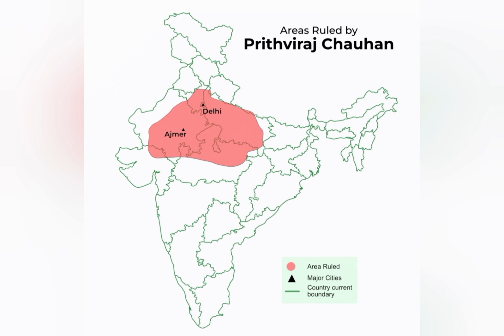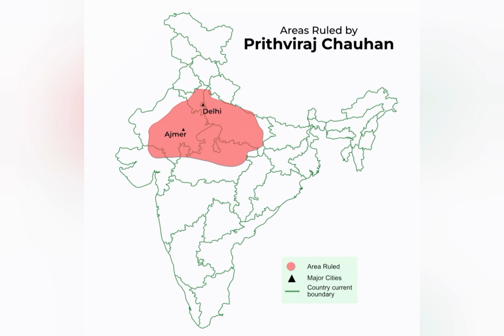Later on, it was made independent by the Chauhans in 1101 AD. And then they captured Ujjain and Delhi from the Paramars, who also ruled and were the Rajputs in the 12th century, thus shifting the capital to the city of Delhi.